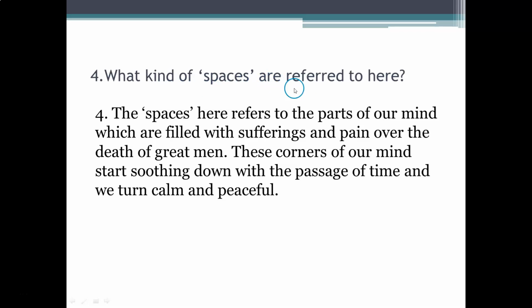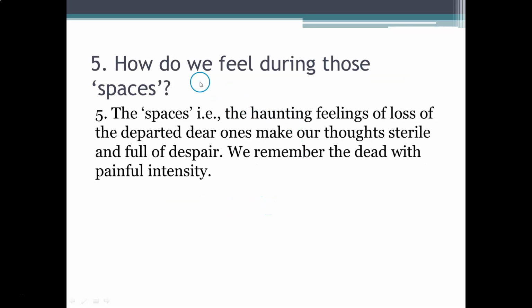What kind of spaces are referred to here? The spaces here refer to the parts of our mind which are filled with sufferings and pain over the death of great men. These corners of our mind start soothing down with the passage of time and we turn calm and peaceful. How do we feel during those spaces? The spaces, that is the haunting feeling of loss of the departed dear ones, make our thoughts sterile and full of despair. We remember the dead with painful intensity.